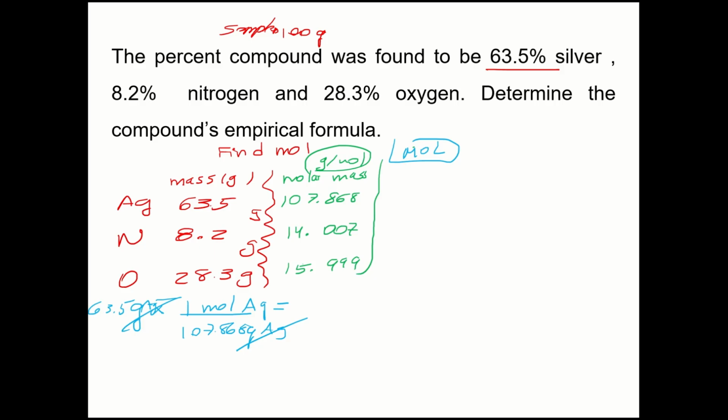So I have 0.589. And we're going to do the same thing here: 8.2 divided by 14.007, which gives 0.585. And 28.3 grams divided by 15.999 grams gives 1.769.